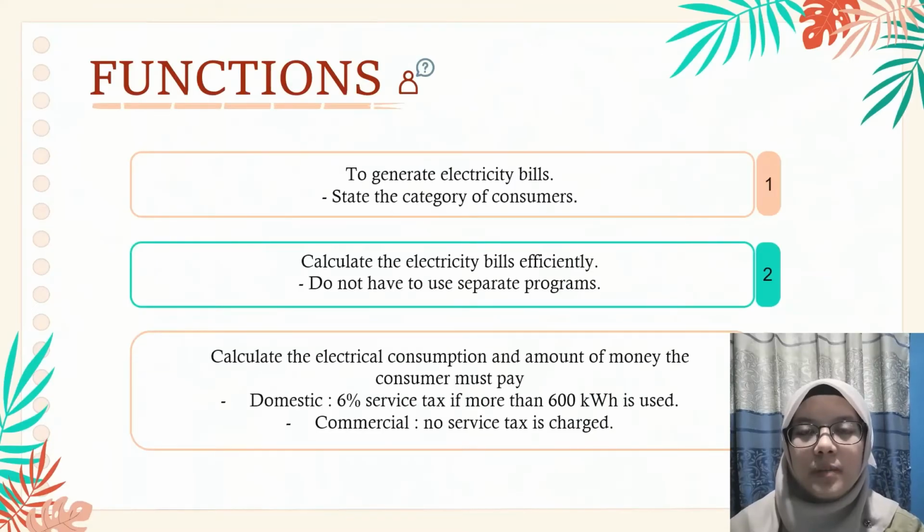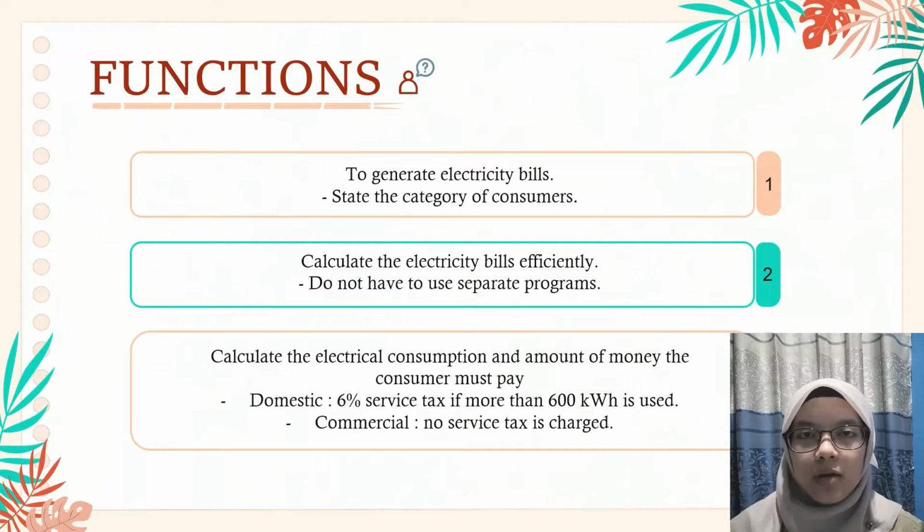One of these program functions is to generate the electricity bills. The electrical company just has to key in the consumer's account number and the amount of electrical consumption the consumers have used, and the program will generate the electricity bills. The electrical company must state the category of consumers, whether they are domestic or commercial, because the electrical bill calculation is different for both domestic and commercial consumers.